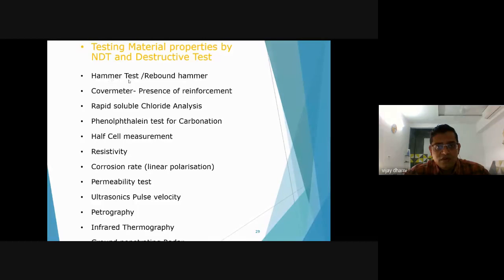The hammer test, everyone knows. In your college also you are studying this rebound hammer. The cover meter is also used to find out the presence of the reinforcement and the cover of the concrete. Rapid soluble chloride analysis, phenolphthalein test for the carbonation, half cell potentiometer, resistivity meter, permeability test, ultrasonic test, petrography test, infrared thermography, and ground penetrating radar methods. So these are the listings of the testing methods. Now we will discuss in some detail.